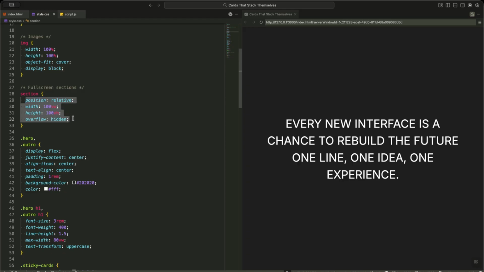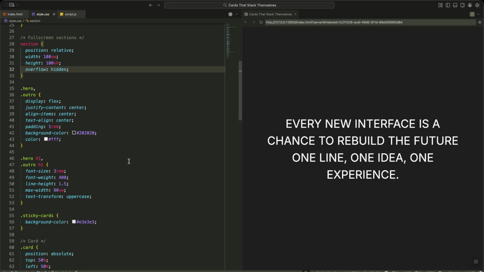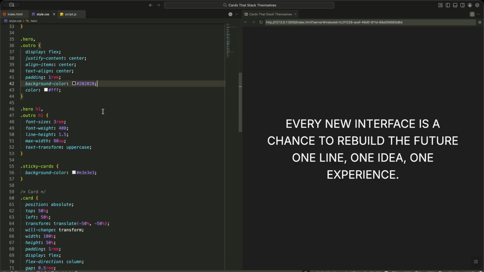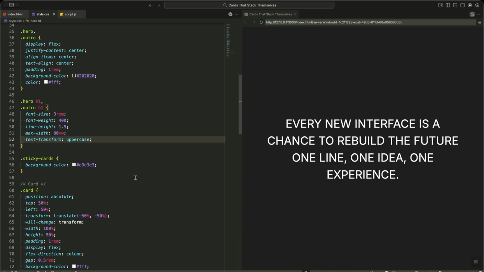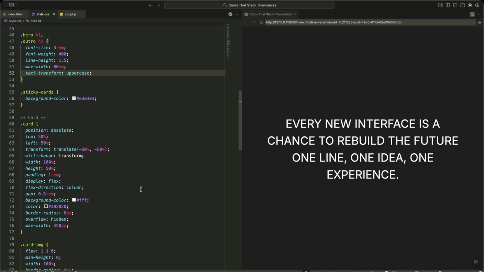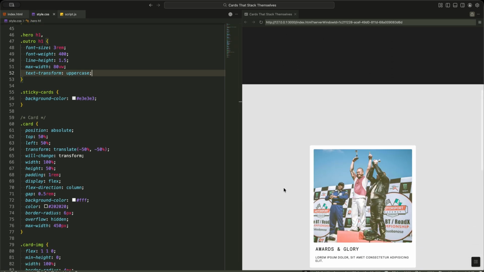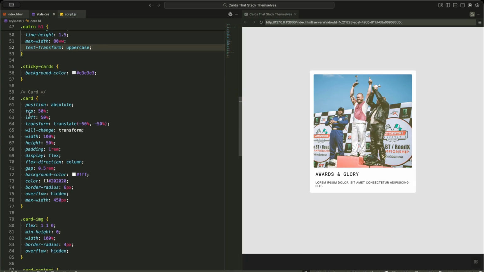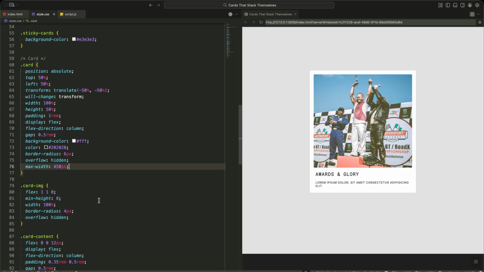Each section is made full viewport in width and height, with overflow hidden to keep everything contained. The hero and outro sections are centered using Flexbox with large uppercase headings. They share a dark gray background which frames the experience. The sticky cards section has a light gray background. This contrast makes the cards stand out when they begin to stack. Each card is initially positioned absolutely in the center. The will-change transform hint helps the browser optimize for the upcoming animations.